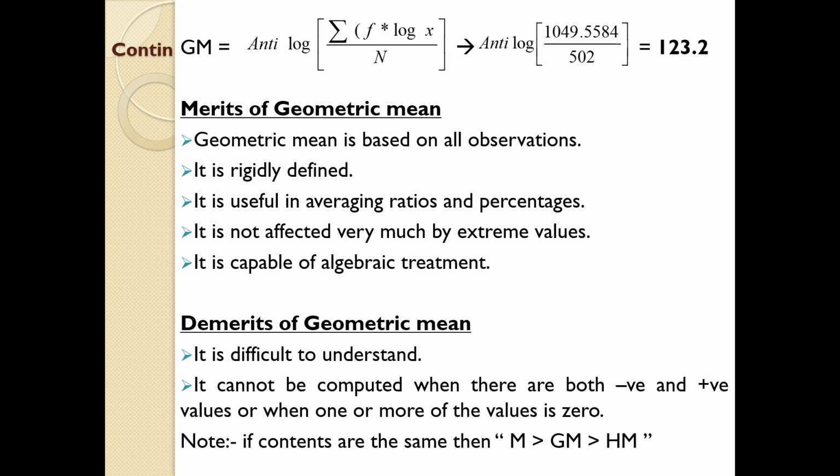If contents are the same, then the mean, geometric mean and harmonic mean will have a property that mean will be greater than geometric mean and geometric mean will be greater than harmonic mean. It is just a note. Remember, in the question it is very scarce that they might ask regarding trying to finding relationship between mean, geometric mean and harmonic mean in a single question. Even though it is very scarce, but you need to have an idea about the concept. Mean is always greater than geometric mean, and geometric mean will be always greater than harmonic mean. We will discuss about the harmonic mean in the next session.